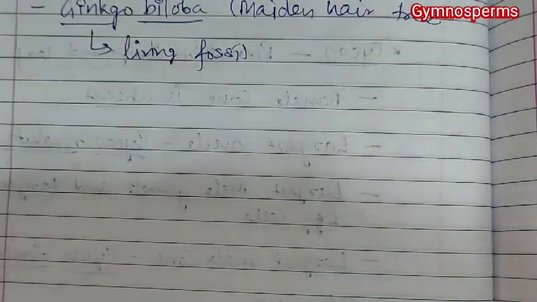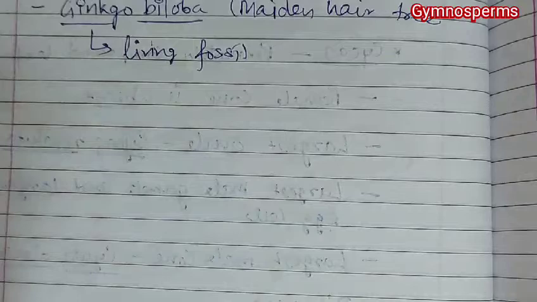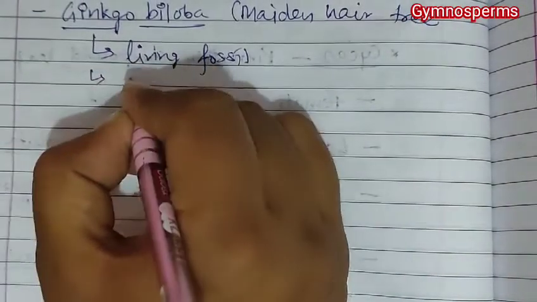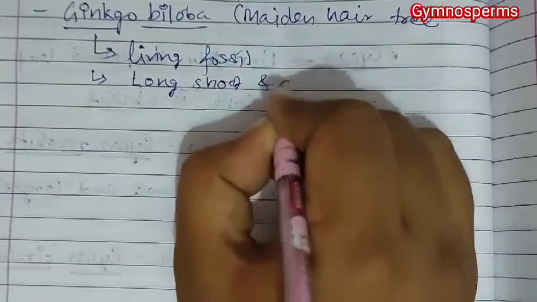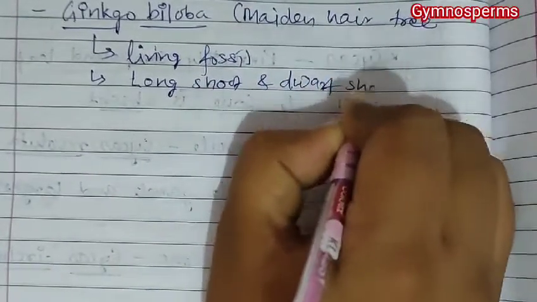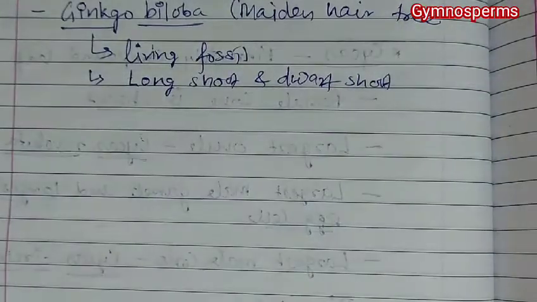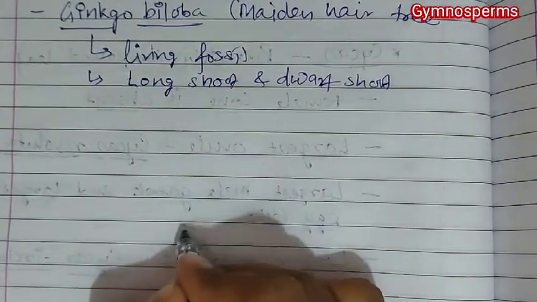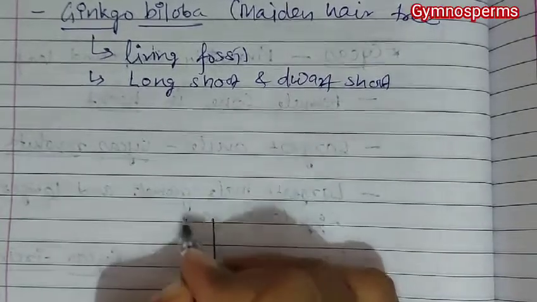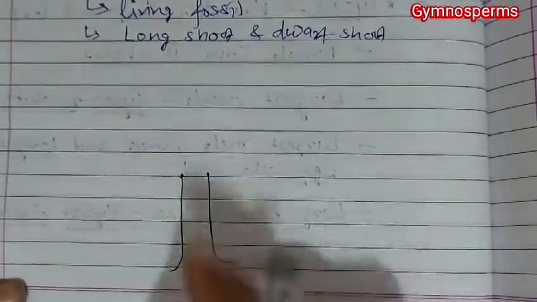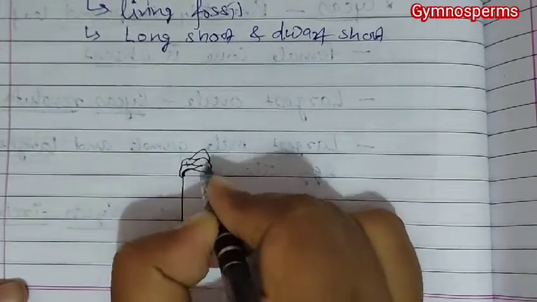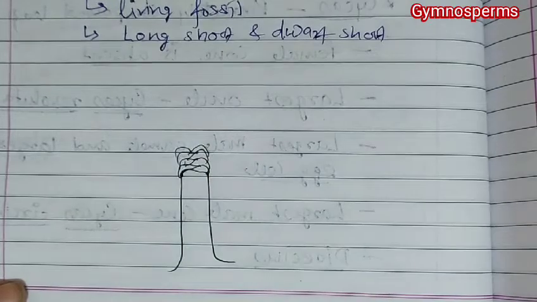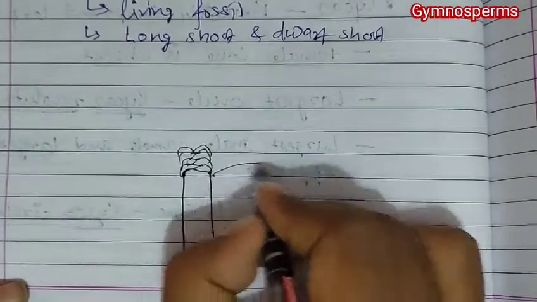If we draw a diagram of this Ginkgo biloba, then we come to know that they have a long shoot and dwarf shoot. As you can see in the diagram here, they have somewhat like this long shoot, over which you will have some dwarf shoot structures, and from this part you will find some fan-shaped leaves.